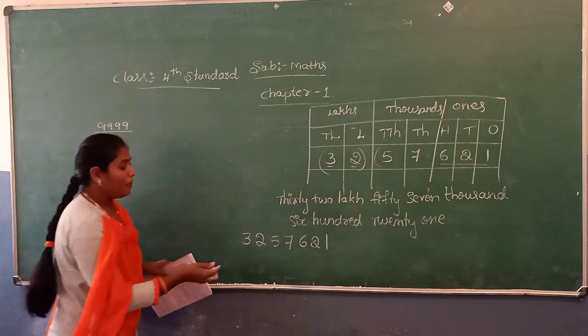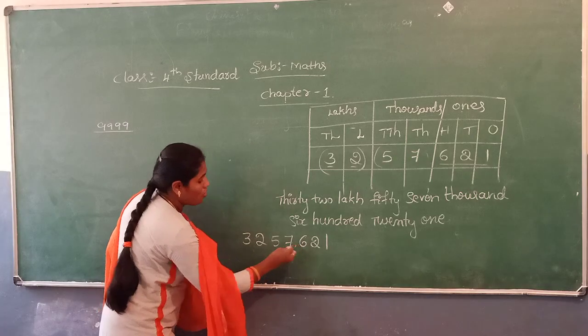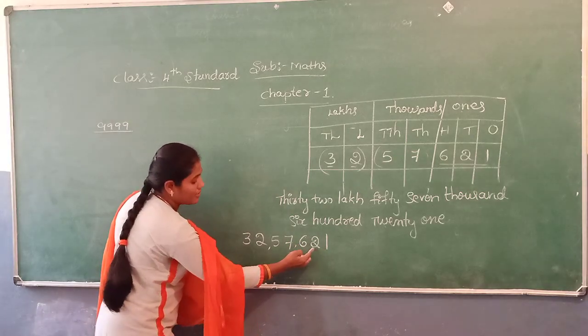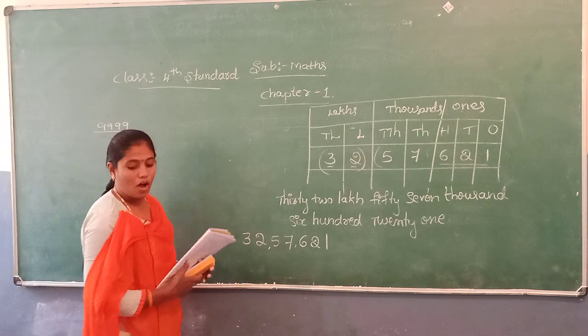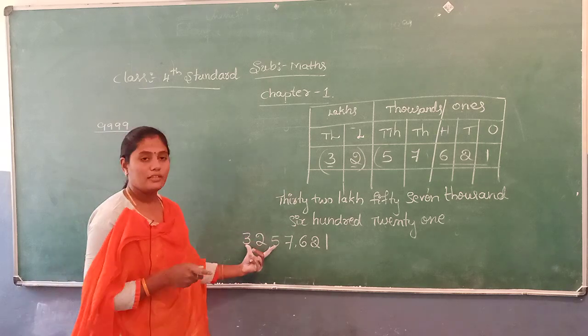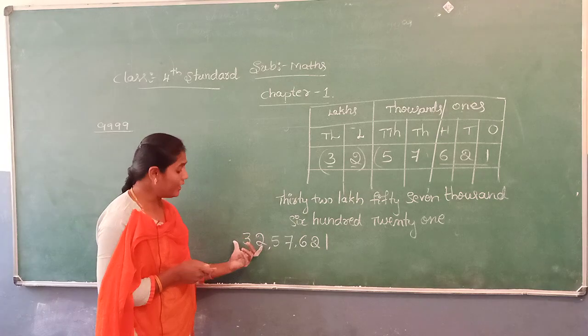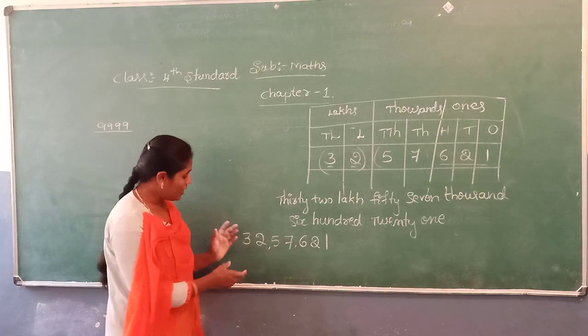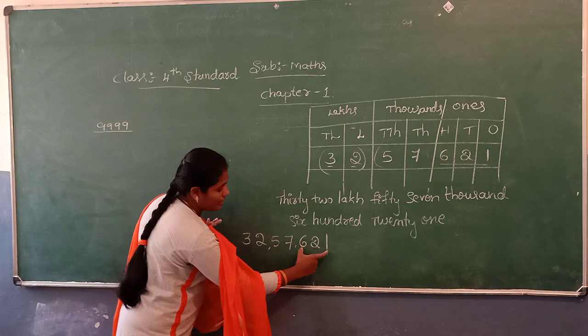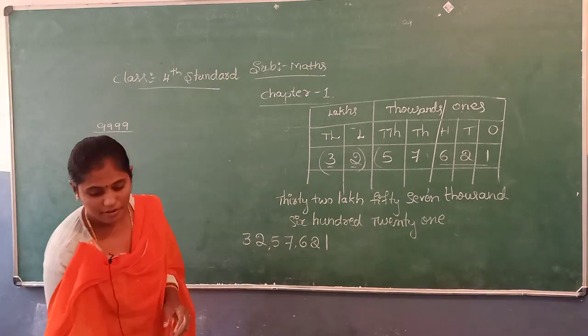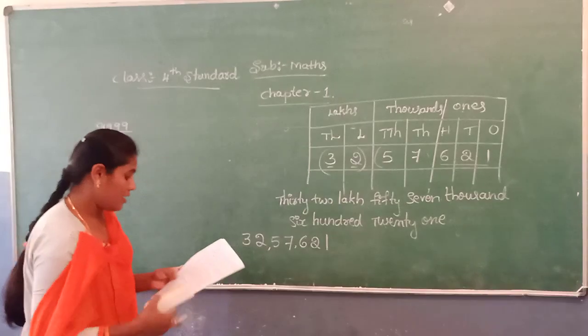So when separating the periods, we use a comma. So ones, tens, 100, comma, 1000, 10,000, comma. Comma is used to separate the periods. It helps you read and write the numbers easily. So 32 lakhs 57,621. Okay. Next.